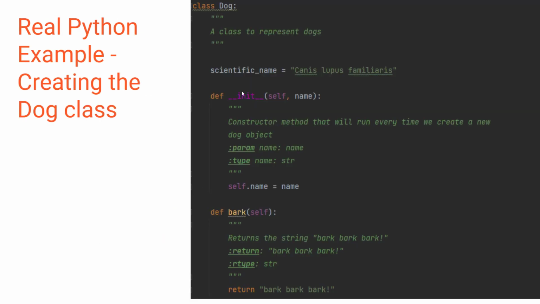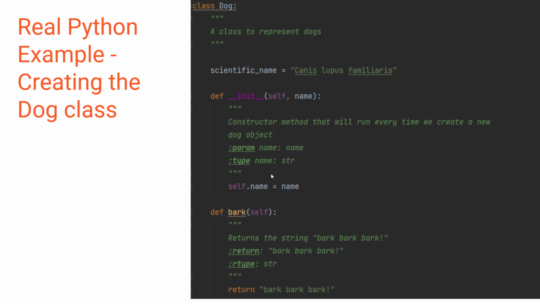Here's an example where I created a class called dog. It's got a scientific name. This is a property, right? It's a variable name that's indented underneath a class, so it's a property of that class. It's got an init. Notice the double underscores: underscore, underscore, init, underscore, underscore. That's a constructor method. It's a special method that will run every single time you create a new object of this class. And what you do with these is you just basically use this function to set the initial state of the object. So all I'm saying is, hey, when I create an object of the dog class, I'm going to tell you what the name is.